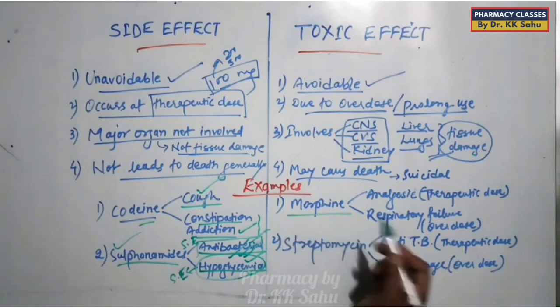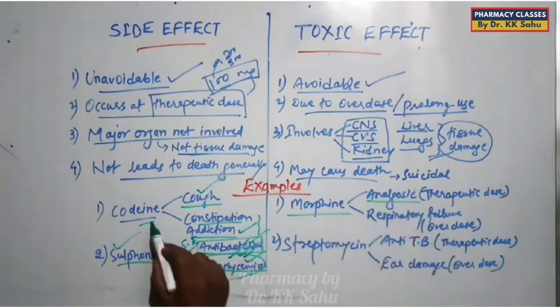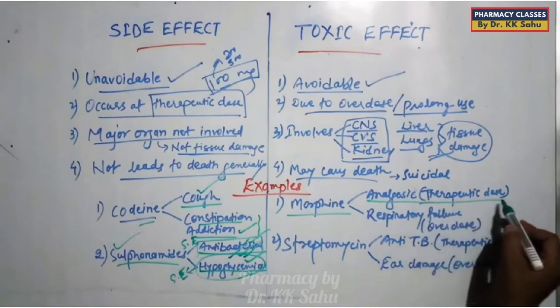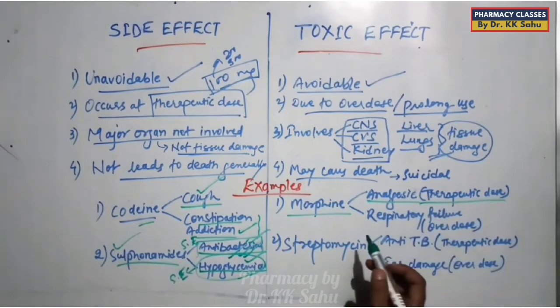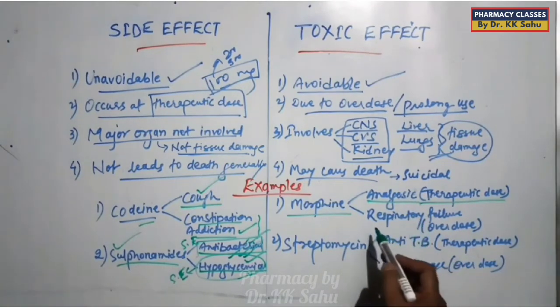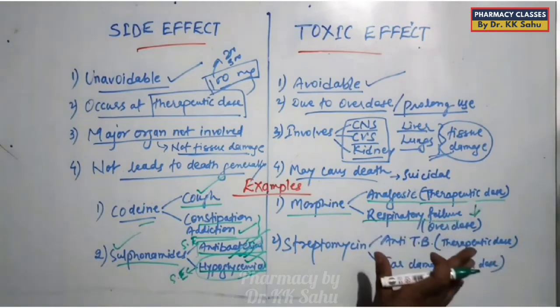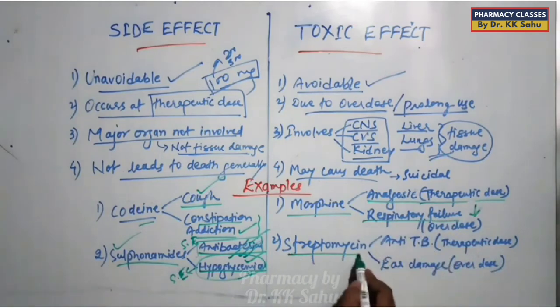Toxic effect example is morphine, which is analgesic like codeine at therapeutic dose, but at overdose or prolonged use of the drug leads to respiratory failure. So this is the toxic effect. Clear?